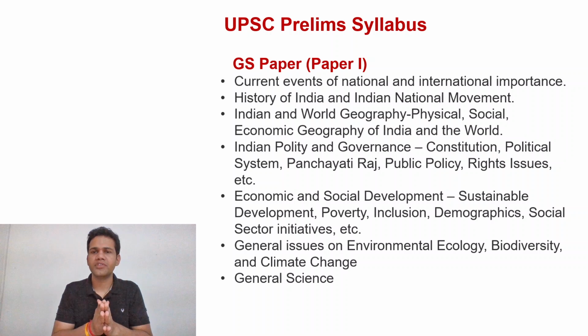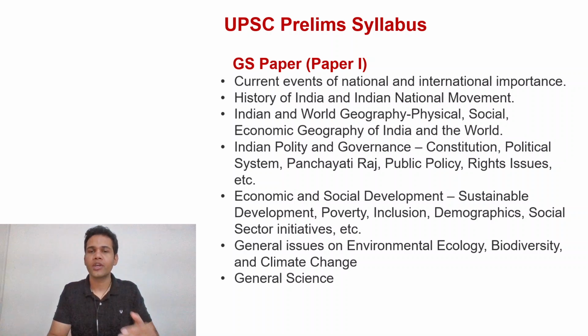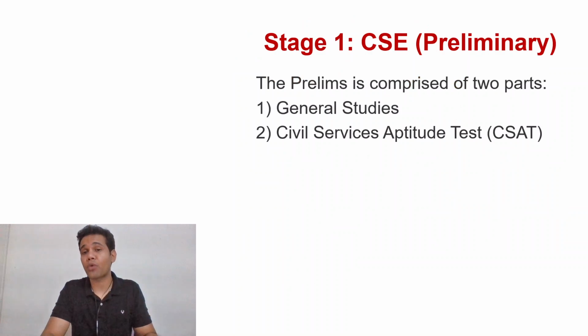Now, the determinant over here is going to be the first paper, paper 1, because it is this paper which is going to decide whether you are able to make the cut or not. On the basis of this paper, UPSC comes out with the cutoff list, so it is very important that you clear the cutoff. But at the same time, the importance of the second paper, CSAT, is also increasing.